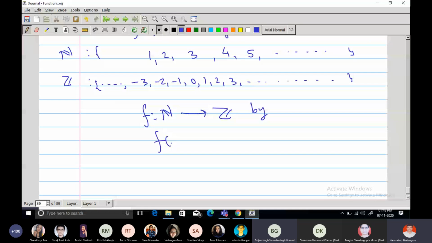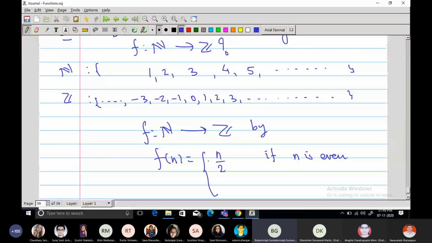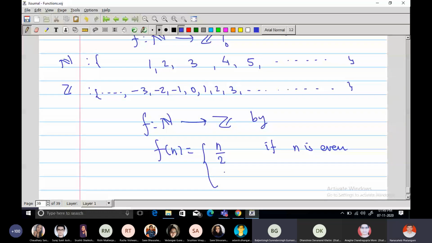Yes, sir. Give me just the direct formula. n by 2 if n is even, and (n plus 1) upon 2 if n is negative. But we want 0 also, right? Yes, we can just map that to 1. Suppose n is odd, then map it to minus of (n minus 1) by 2.